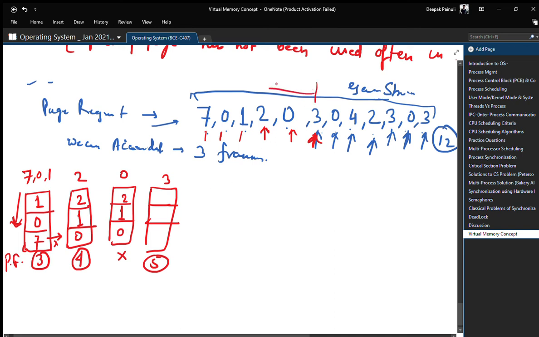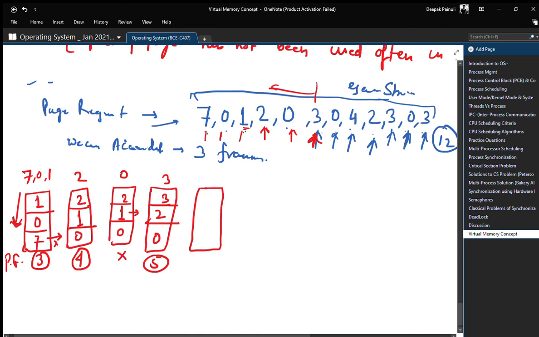Look backward. 0 has 2 occurrences. That means 0 cannot be replaced. So write 0 as it is. 1 can be replaced and 2 can be replaced, right? Both have 1 occurrence in the past, so we can replace any one of them, but we will select according to FIFO. So we will select 1 because 1 arrived earlier in the system, right? So 0 2 3 will be the new frame.